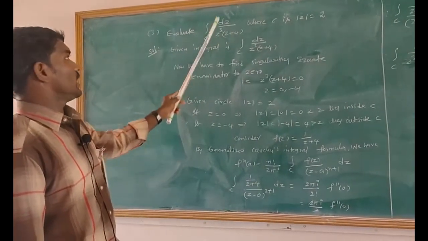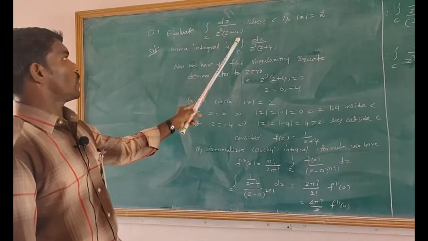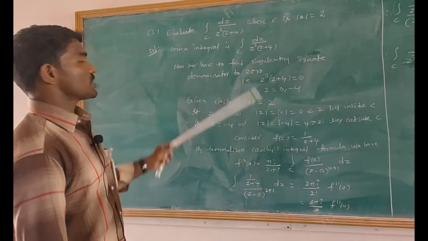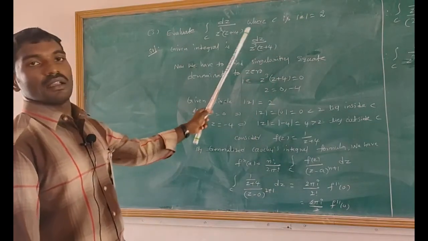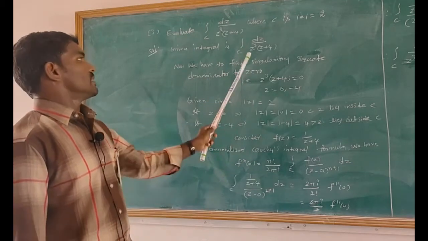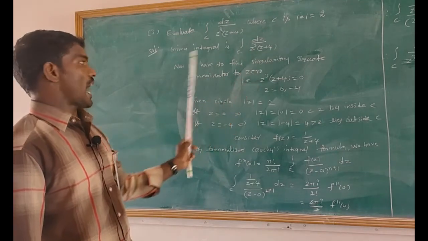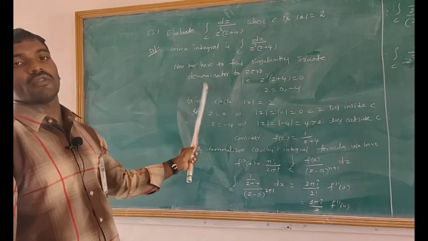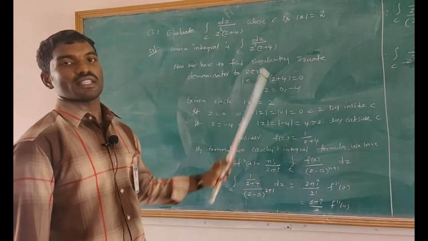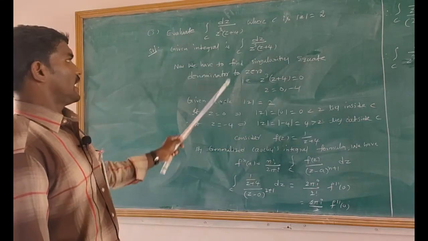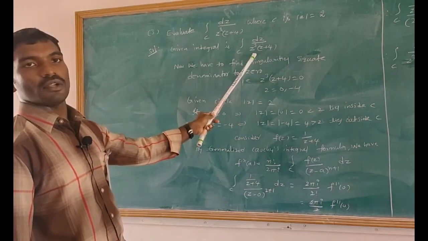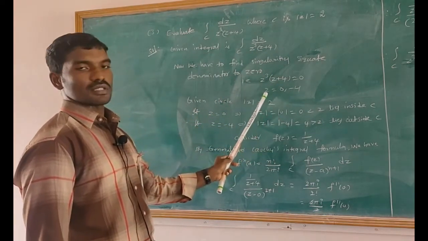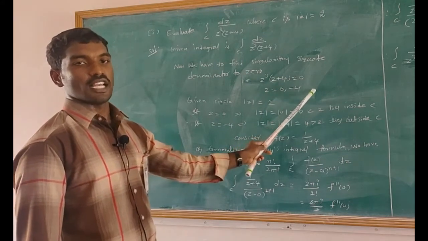Evaluate integral over c dz by z cube into z plus 4, where c is the circle, modulus of z equals to 2. Solution of this one equals to, given integral is integral over c dz by z cube into z plus 4. Now I have to find the singular points. That means by equating denominator value to 0 and solve for z, we get singular points. So here denominator value equals to z cube into z plus 4. Z cube into z plus 4 equals to 0. That equals z equals 0 comma minus 4 are the singular points.